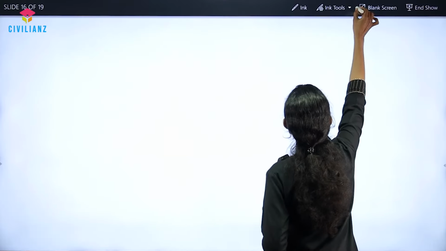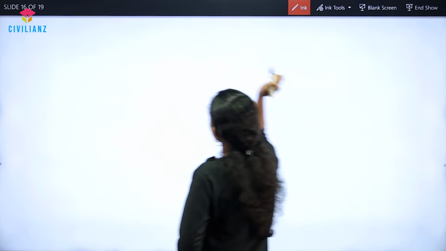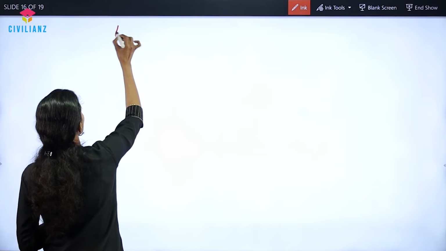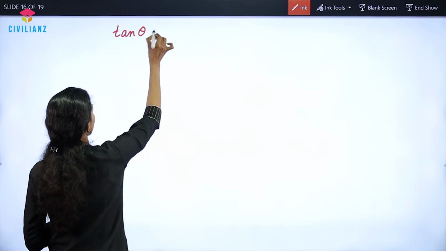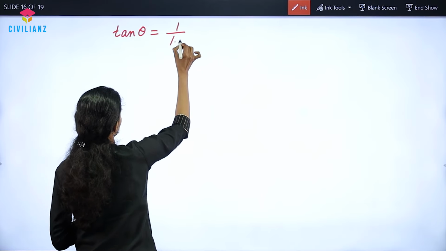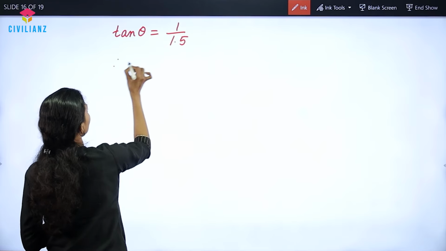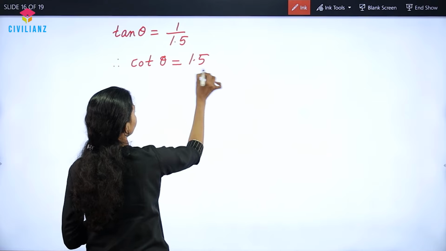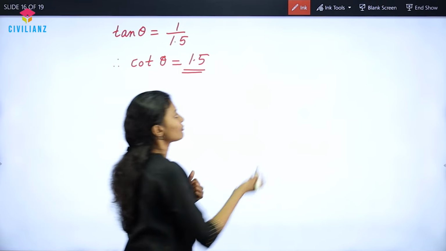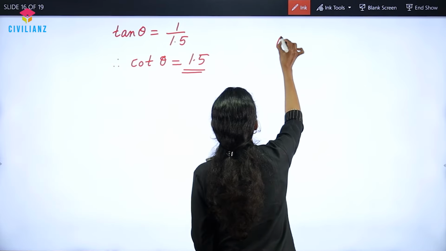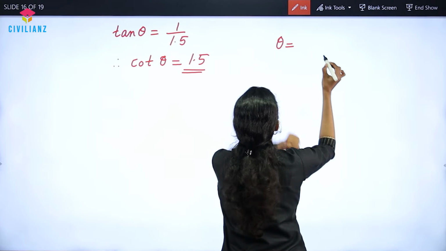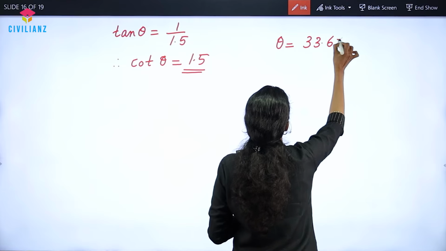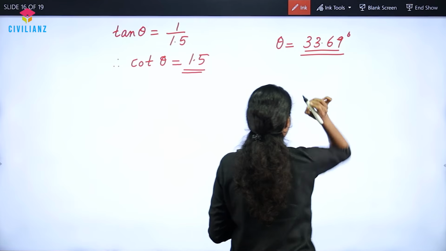So let us see how to solve this particular question. First of all, let us find out theta. So tan theta is equal to 1 by 1.5. Therefore, cot theta is equal to 1.5. And finding out theta, theta will be the tan inverse of 1 by 1.5. So you get approximately 33.69 degrees.